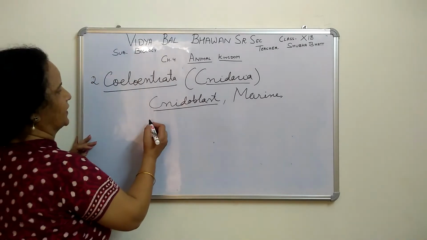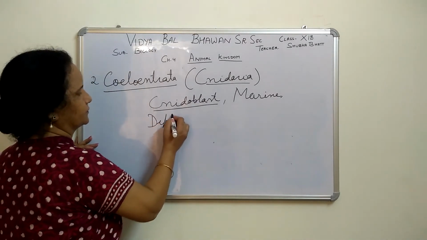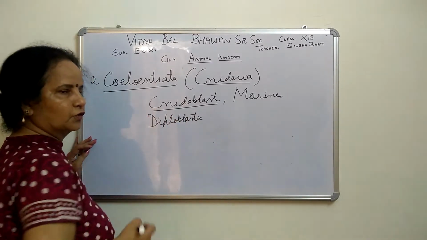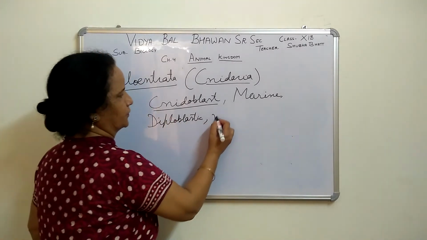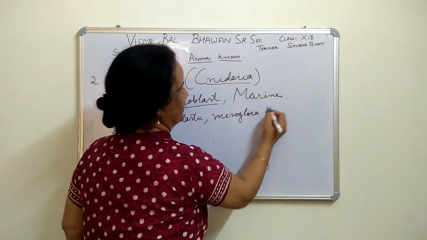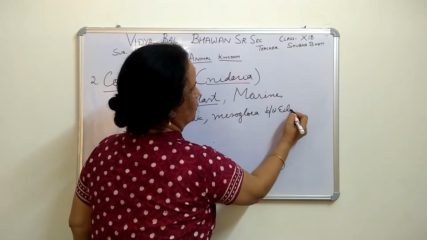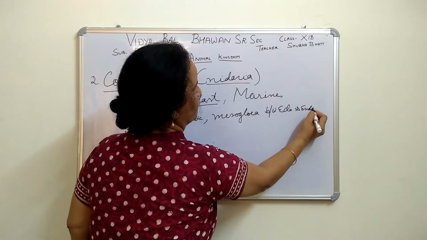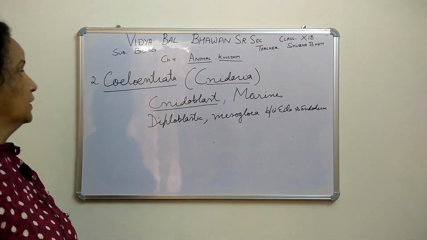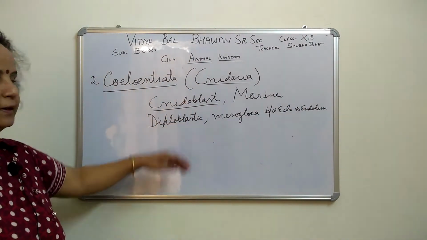But till then we can say it is diploblastic or false diploblastic also, but mesogloea is present between ecto and endoderm. So that is marine diploblastic.